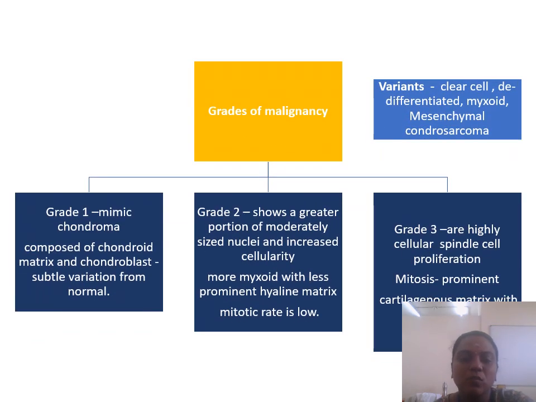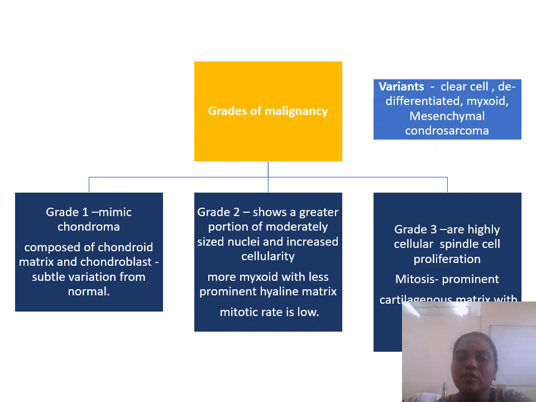So the previous slide was about the grading of chondrosarcoma. Grade 1 mimics the chondroma, composed of chondroid matrix and chondroblasts, with subtle variation from the normal. Grade 2 shows a greater proportion of moderately sized nuclei and increased cellularity with more myxoid areas and less prominent hyaline matrix, and the mitotic rate is also low. Grade 3 shows highly cellular spindle cell proliferation. Mitosis is prominent, with cartilaginous matrix along with the bone.